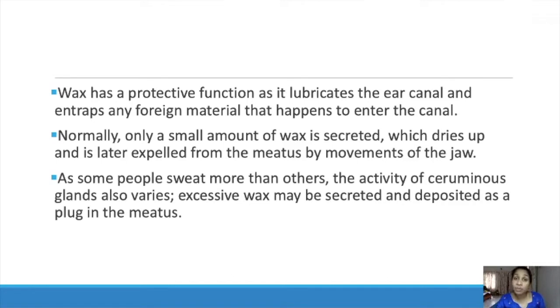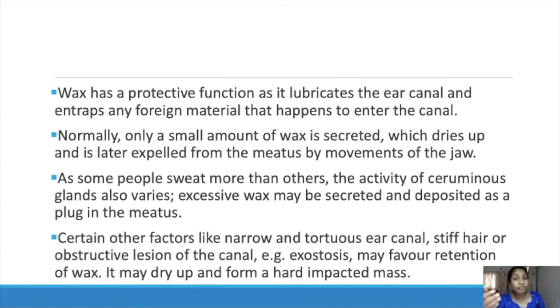As some people sweat more than others, the activity of ceruminous glands also varies. You know, right? Some people will sweat more and somebody will sweat less. If there are people who have more sweat, excessive wax may be secreted and deposited as a plug in the meatus. Those people have wax stuck inside their meatus.